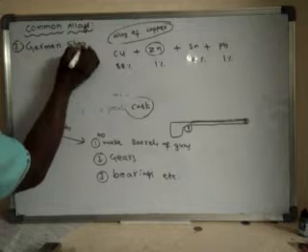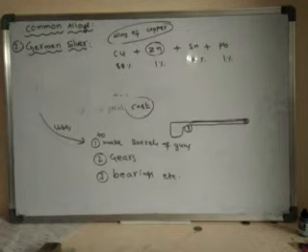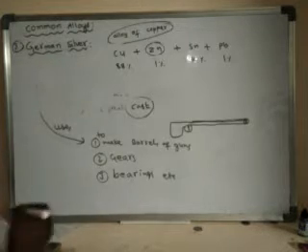German silver also contains copper, zinc, and nickel.